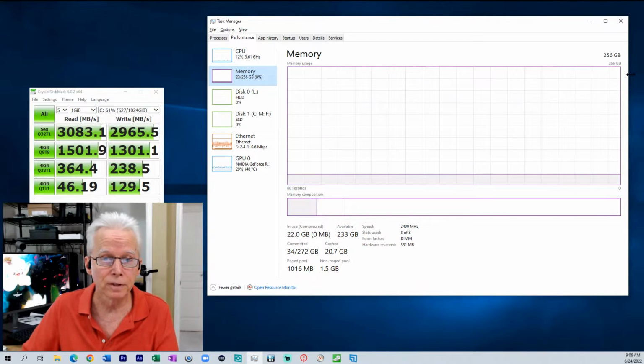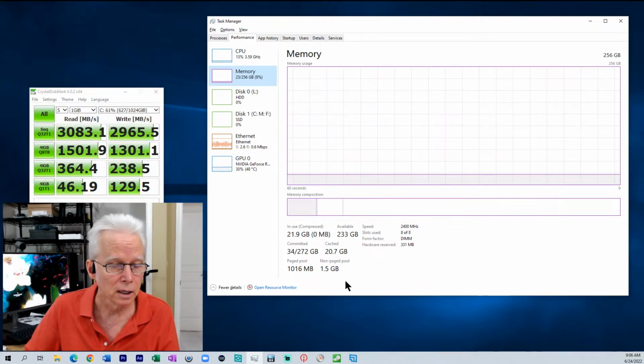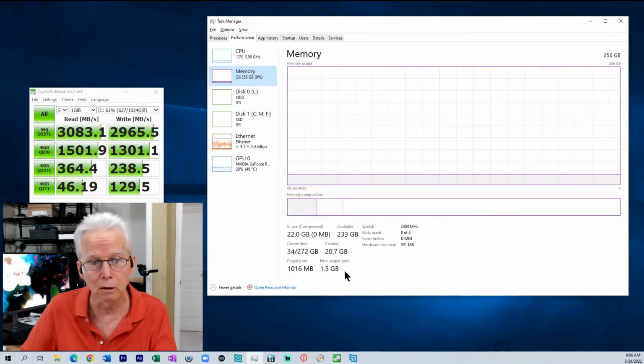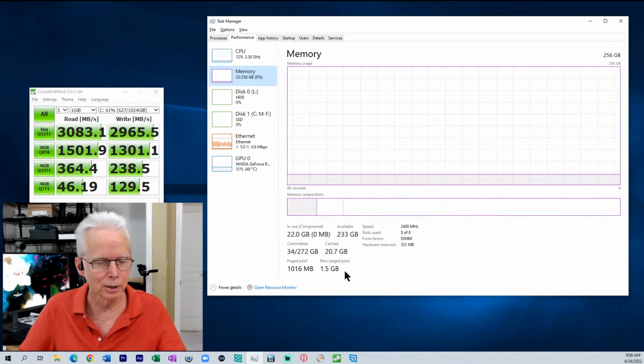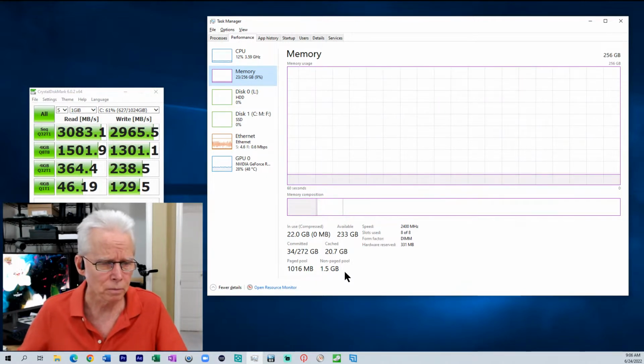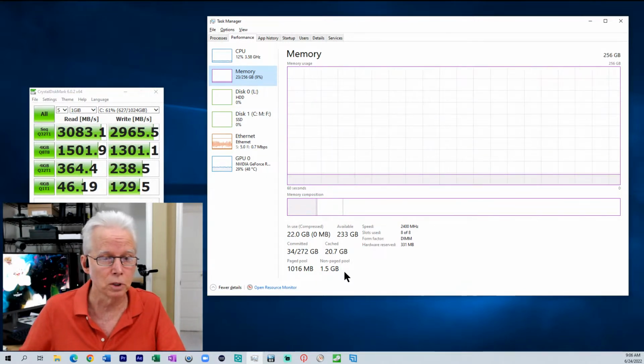I have 256 gigabytes of memory, yet it is showing a 1 gigabyte paged pool right now and a non-paged pool. I'm not ready to define the distinction between those two. Maybe we'll get into that down the road.